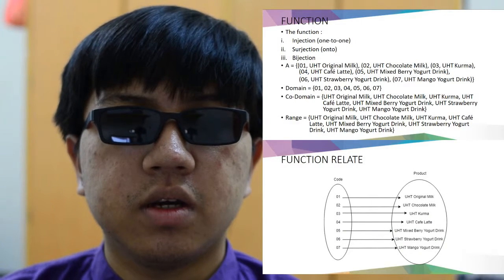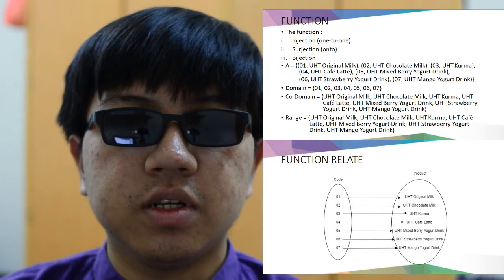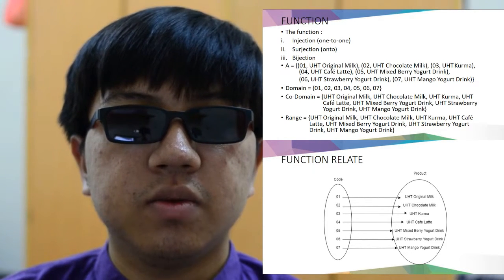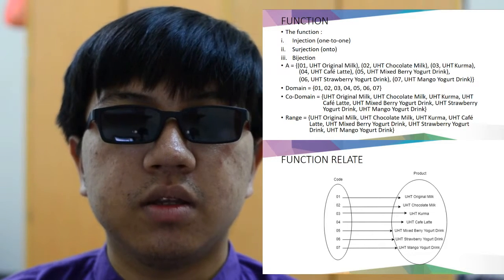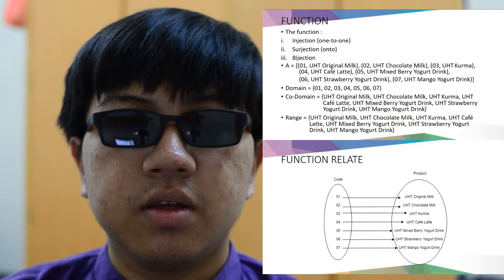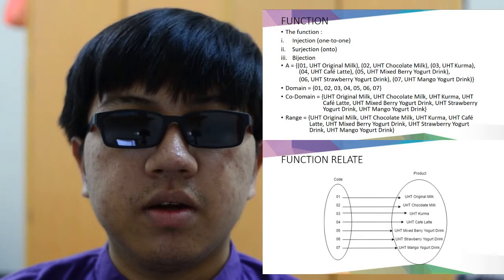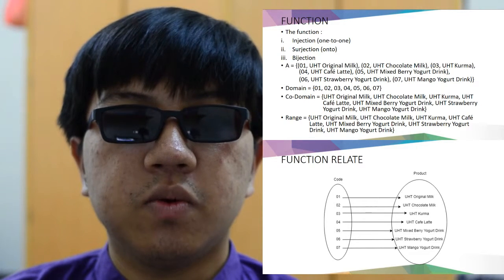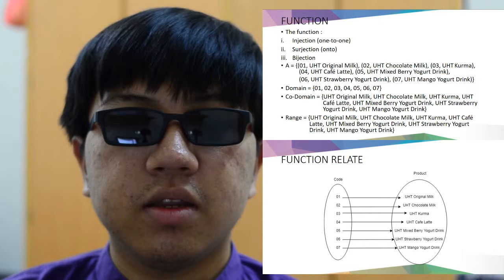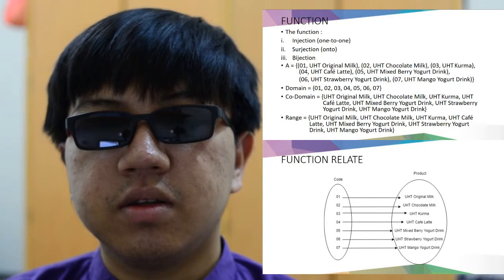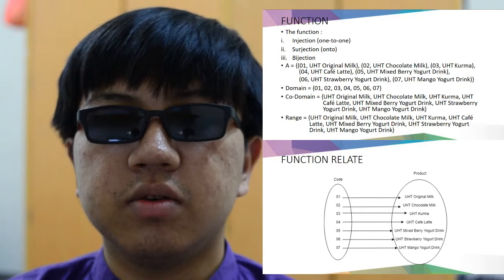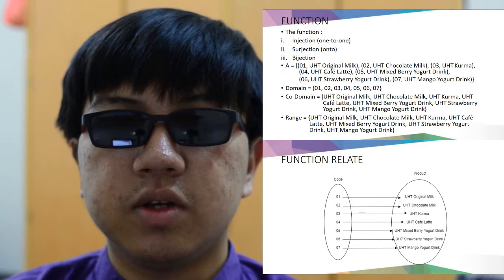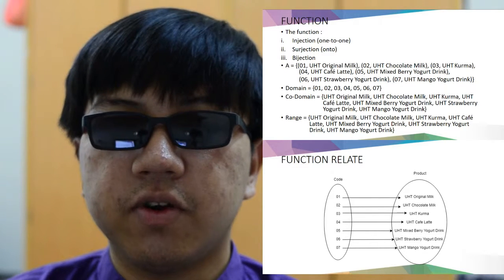Here we can understand there are 3 types of function. First of all, injection, which is one-to-one, surjection, which is onto, and the third is bijection. As you can see, for example, for A, if you enter 01, you will get UHT original milk. And the second, if you enter 02, you will get UHT chocolate milk, and so on and so forth.